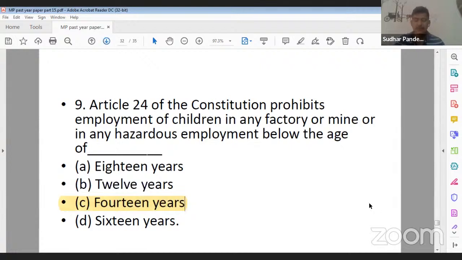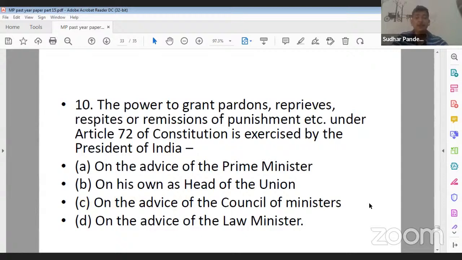Question number 10. The power to grant pardon, reprieves, respites or remissions of punishment, etc. under Article 72 of Constitution is exercised by the President of India. Option A, on the advice of the Prime Minister. Option B, on his own as the head of the Union. Option C, on the advice of Council of Ministers. And option D, on the advice of Law Minister. So what should be the correct answer?